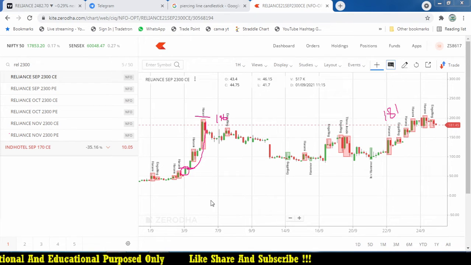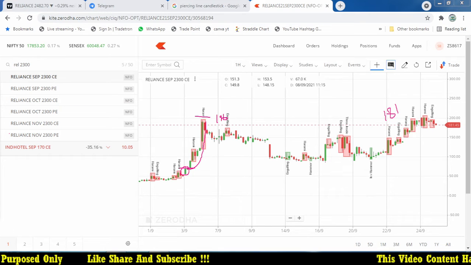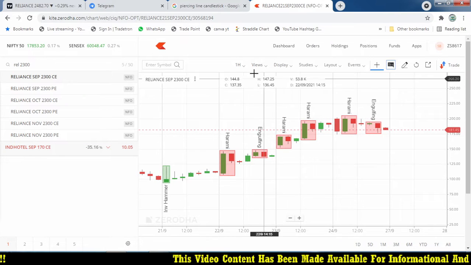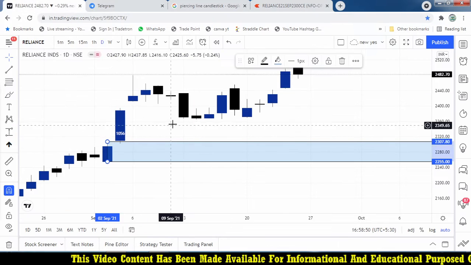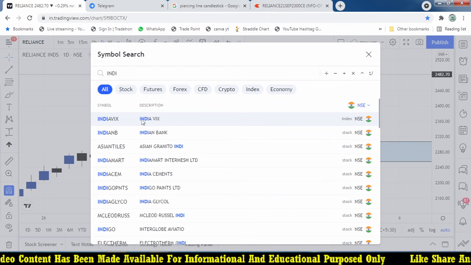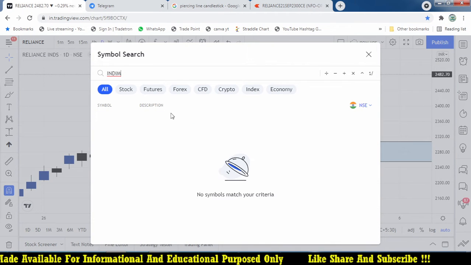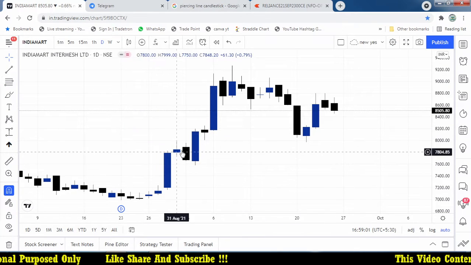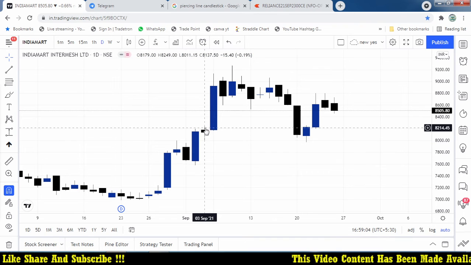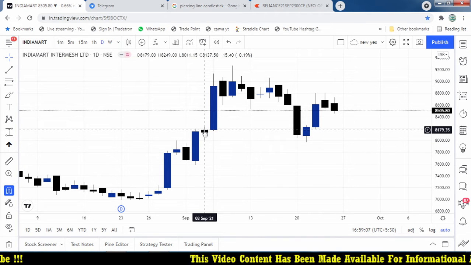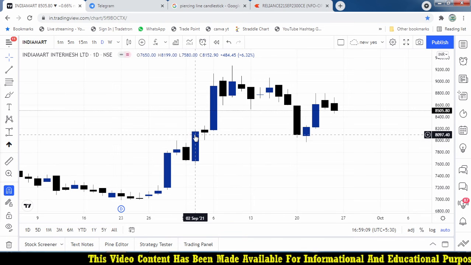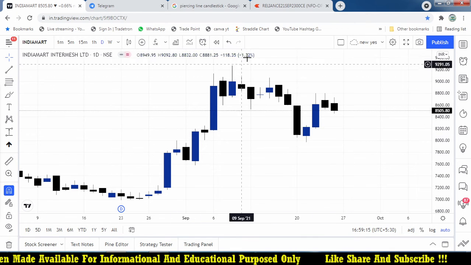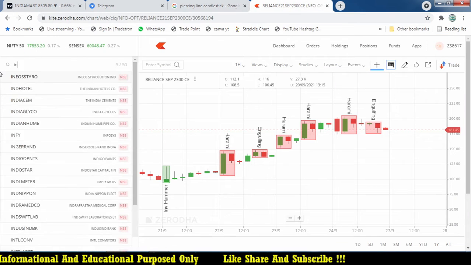Hope you got it. The method where I am posting on my Telegram channel, it is good available information, right? Make use of that information. And IndiaMart, I think that was working well, because the stock moves very big. On 2nd September, after that broke, the next day it broke from 8100, 8179, the high 8199. So let's try with the 8200 call, right? The 8200 call.